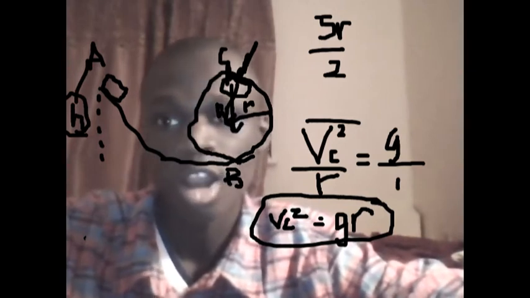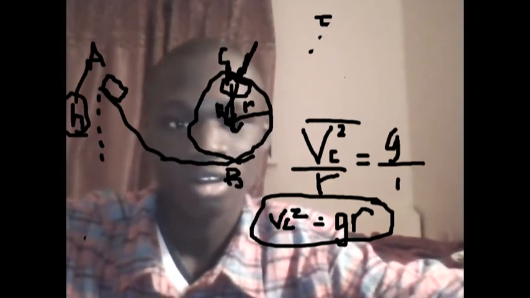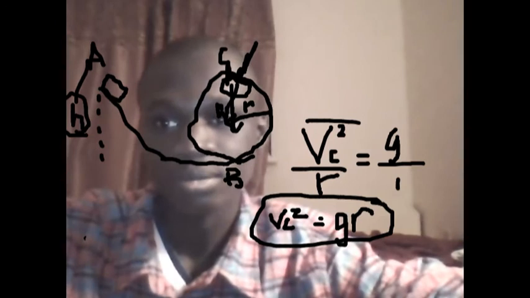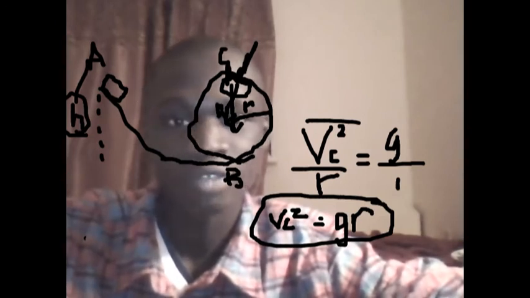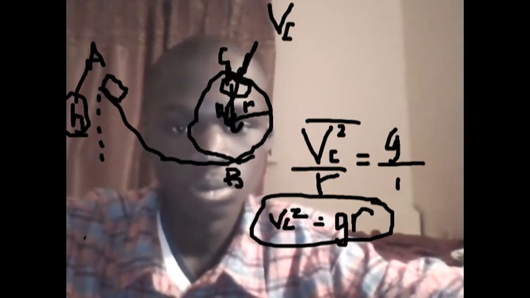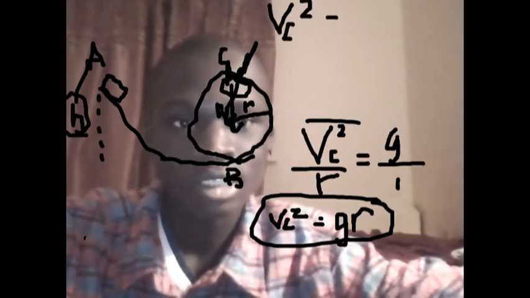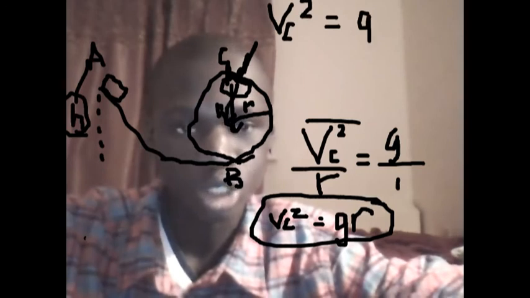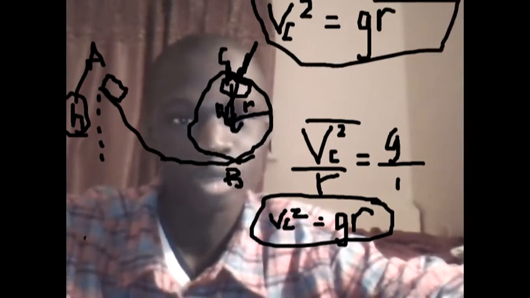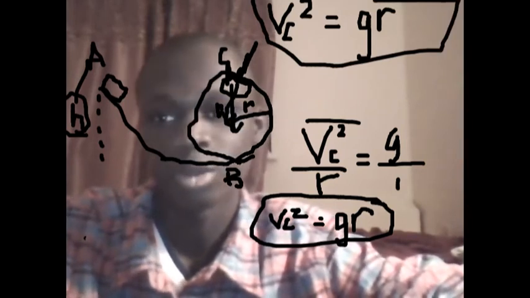So we could erase that, because we're going to get it anyway. VC squared must equal GR. Everybody get that?